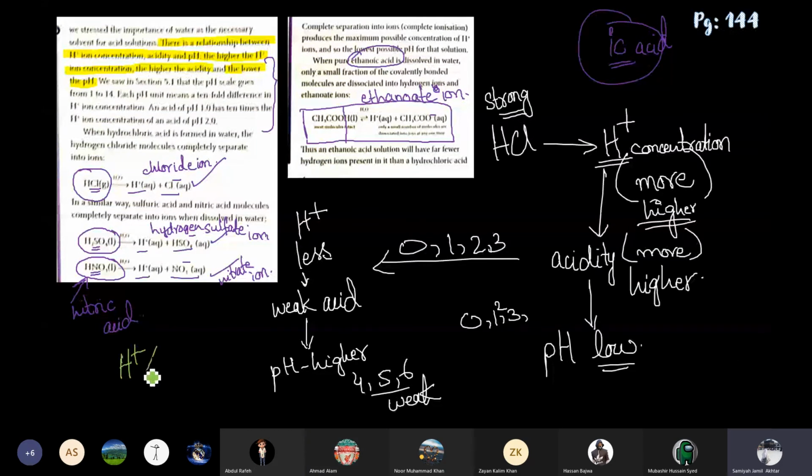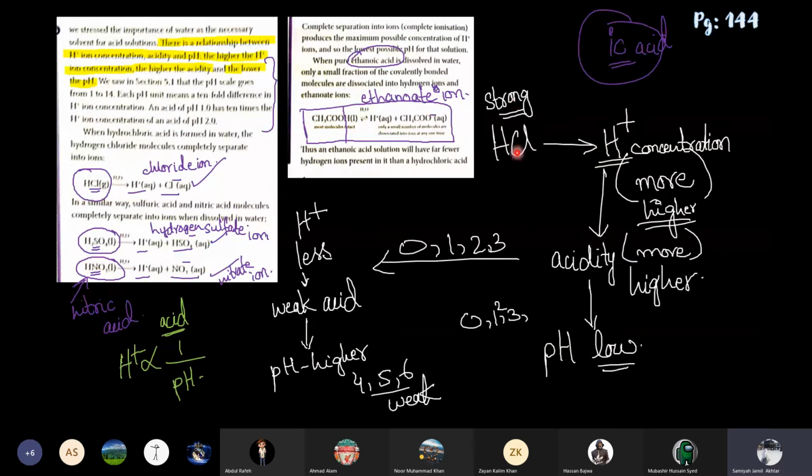Hydrogen ion concentration is inversely proportional to the pH. I made this up, this is not an actual equation. I just wrote it in short form, that H positive is inversely proportional to pH. This is in the case of acids only, not for alkalis. Alkalis we will study after this. So in acids, the H positive and pH are inversely proportional.